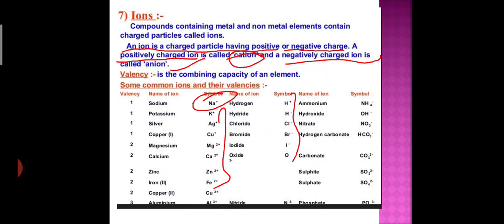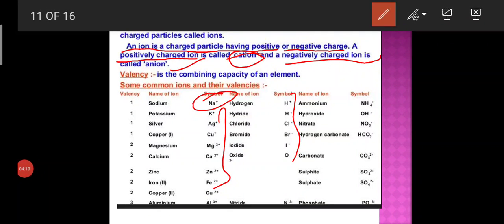So first of all, you should know valency. Do you know what we mean by valency? Valency is the combining capacity of an element. Valency can be used to find out how the atoms of an element combine with another element to form a chemical compound. Students, the valency of the atom of an element can be thought of as the hands or arms of that atom. Understand? So what is valency? It is the combining capacity of an element.